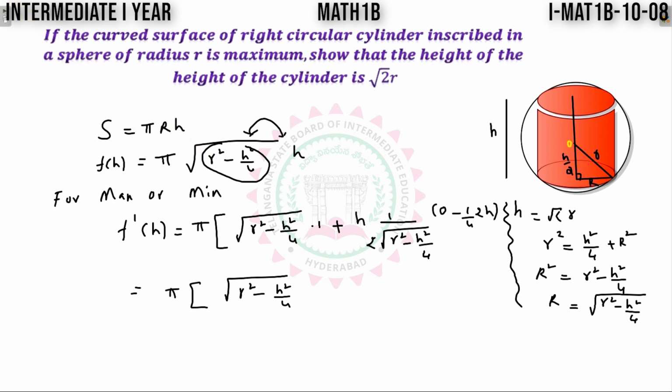Now here I can cancel 2 and 2. On simplification I will get there, plus into minus is minus, h into h is h square, divided by this 2 and this 2. On multiplication I will get 4 and the square root of r square minus h square by 4. Now take LCM.